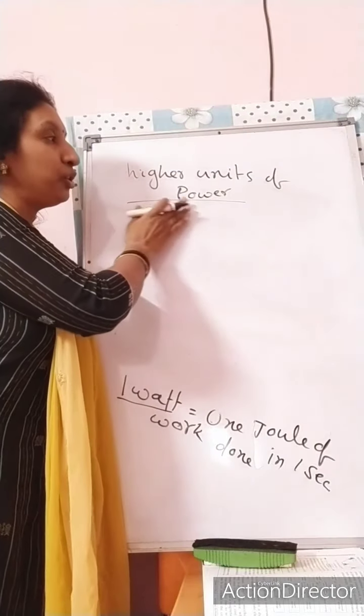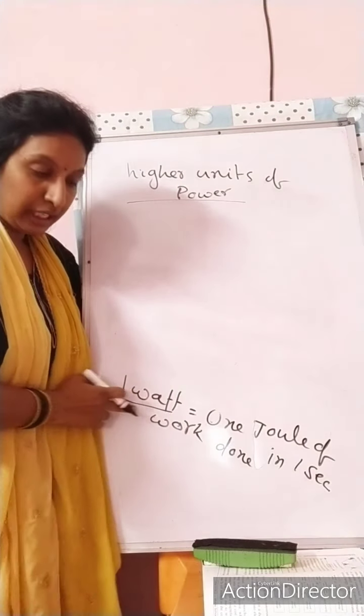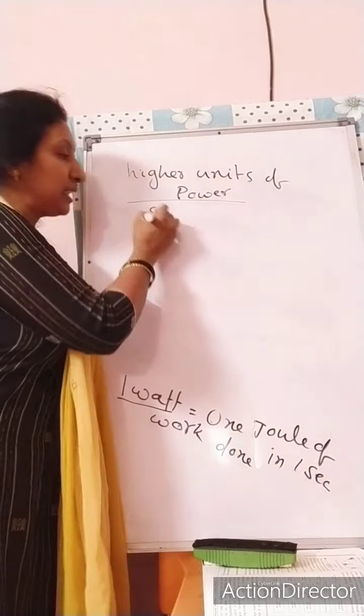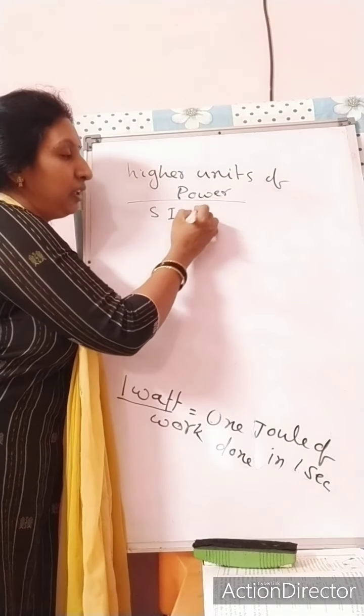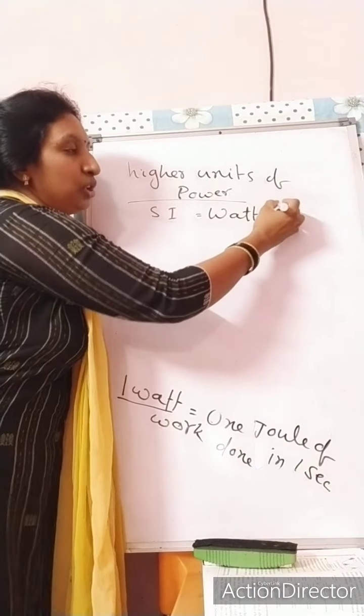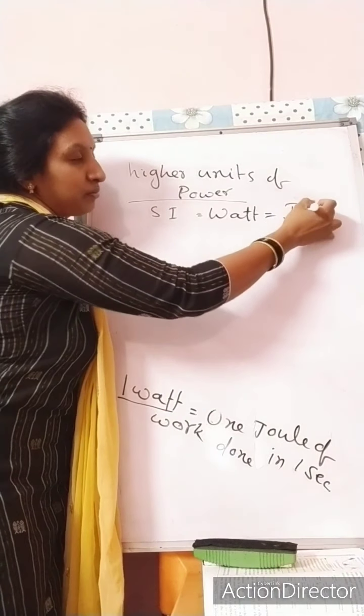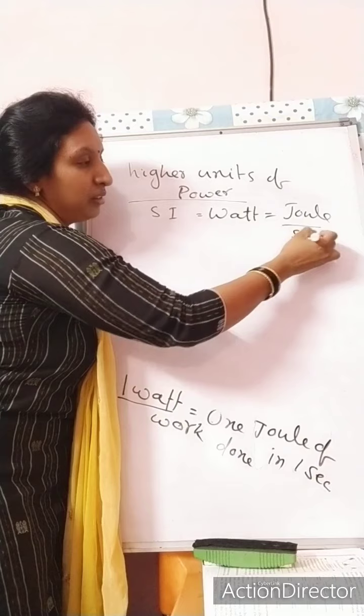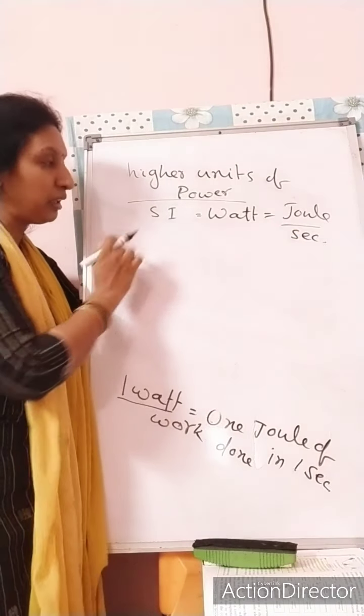The SI unit of power is watt. Watt equal to joule per second.